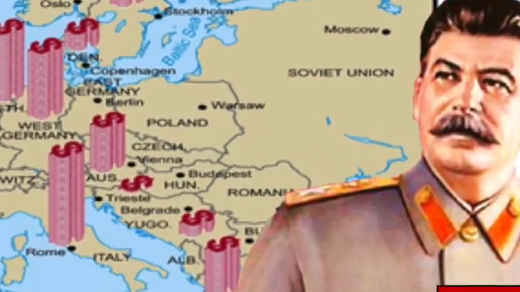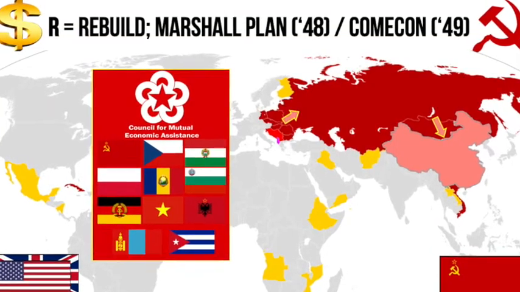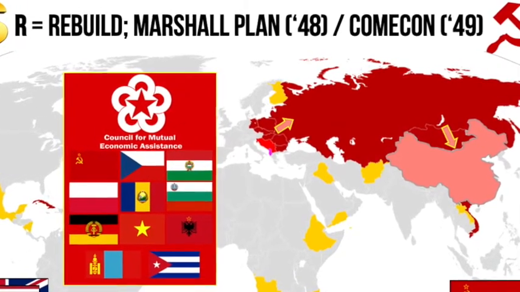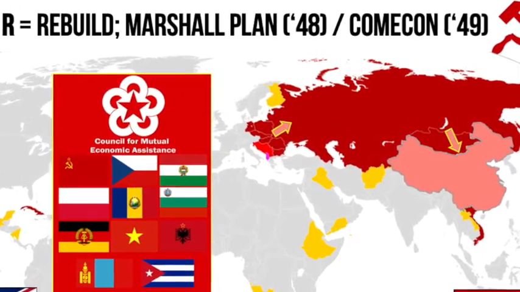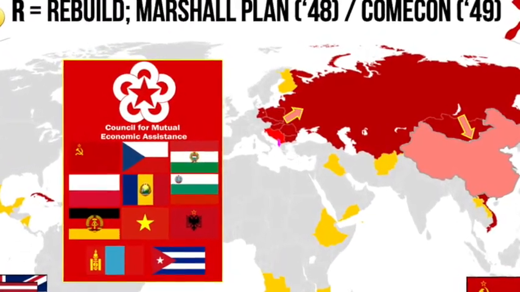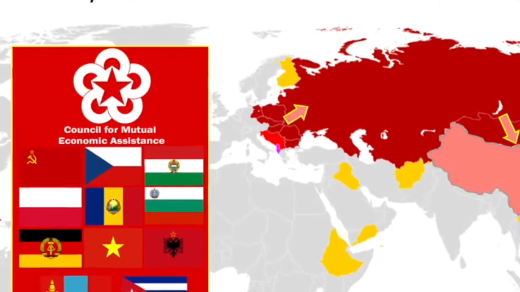As a result, the USSR formed its own economic group called Comecon, and the idea of Comecon was to share resources between the communist countries. In the early years of the Cold War, Comecon helped to rebuild quite a lot of housing in Eastern Europe, and it wasn't so obvious that the West was doing much better.